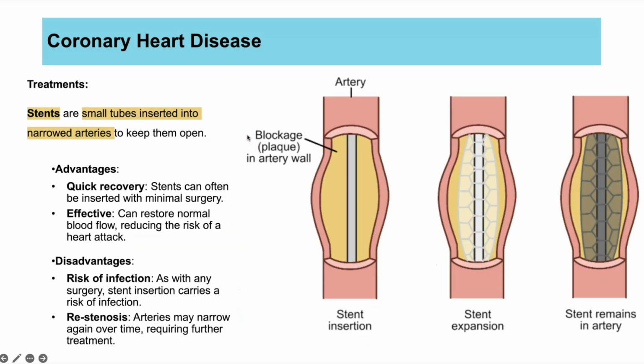So what you can do then is, one option is using something called a stent, which are small tubes that get inserted into the arteries, those coronary arteries, and then you can either use something to inflate and push that tube outwards, or you can actually leave that metal mesh inside as well. And essentially what it is doing is pushing those fatty deposits backwards and making the artery a hollow tube again.